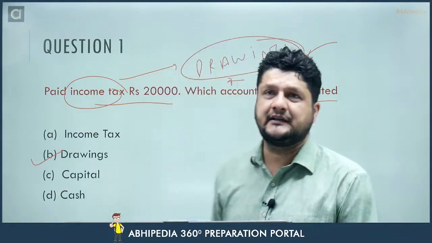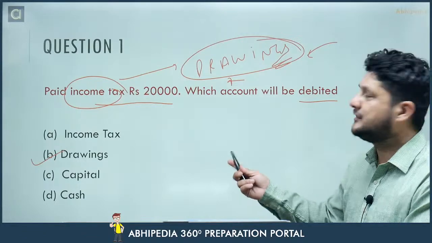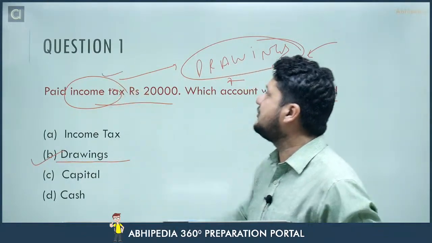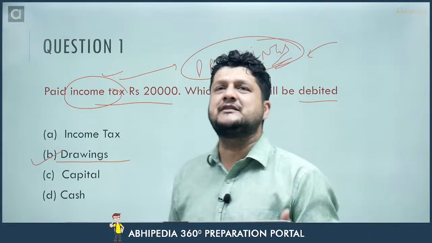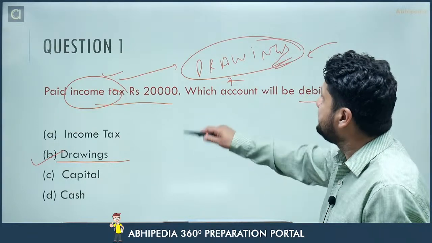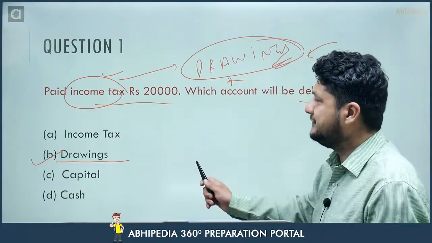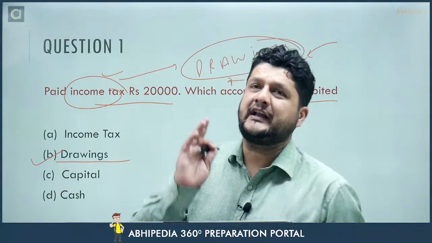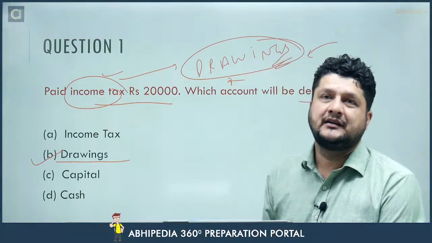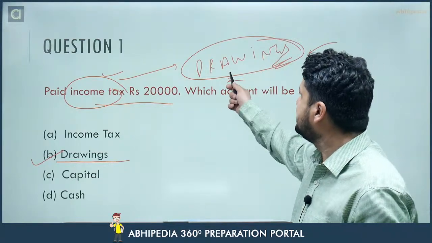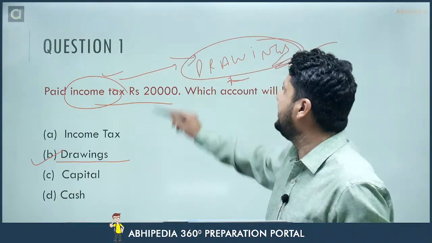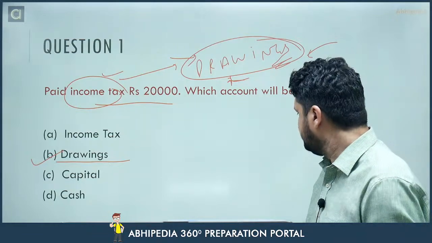Anyone having doubts in this? I think it is clear for you now. Drawings, income tax is not the expense of the business. It is the expense of the owner. So you have to keep this in mind that money for whatever personal reason the owner withdraws from business is known as drawings, and owner being the receiver, drawings will be debited. I hope it is clear to everyone.